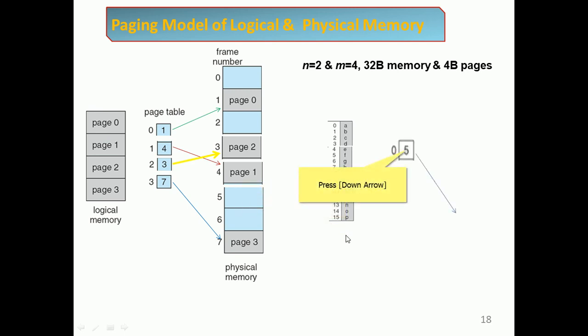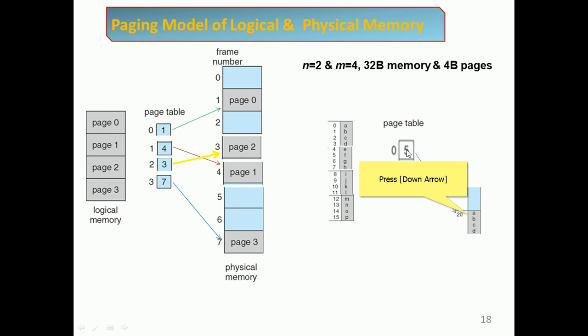In the page table, page 0 maps to frame 5. What does 5 mean? Each frame has 4 locations, so 5 into 4 gives 20. The frame number is multiplied by the page size, which is 4.